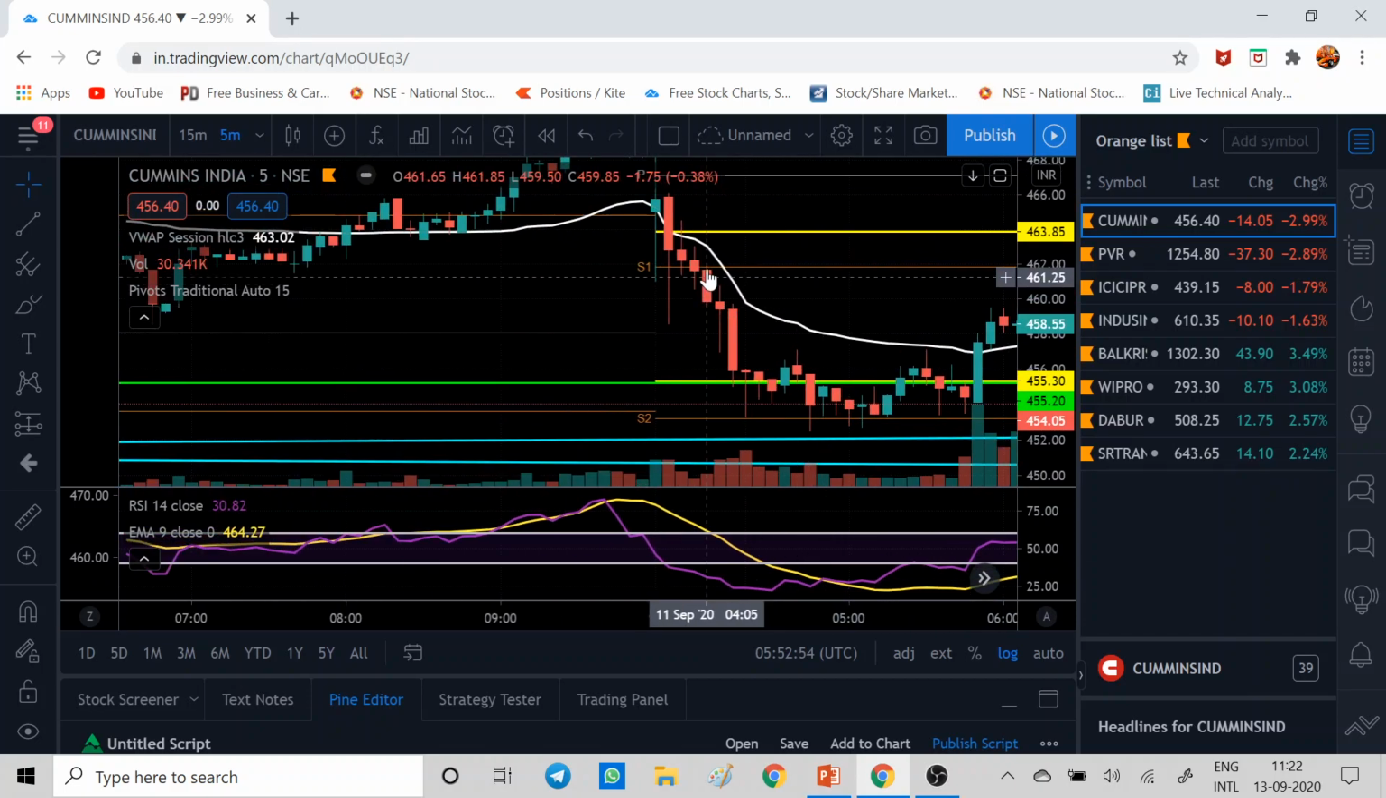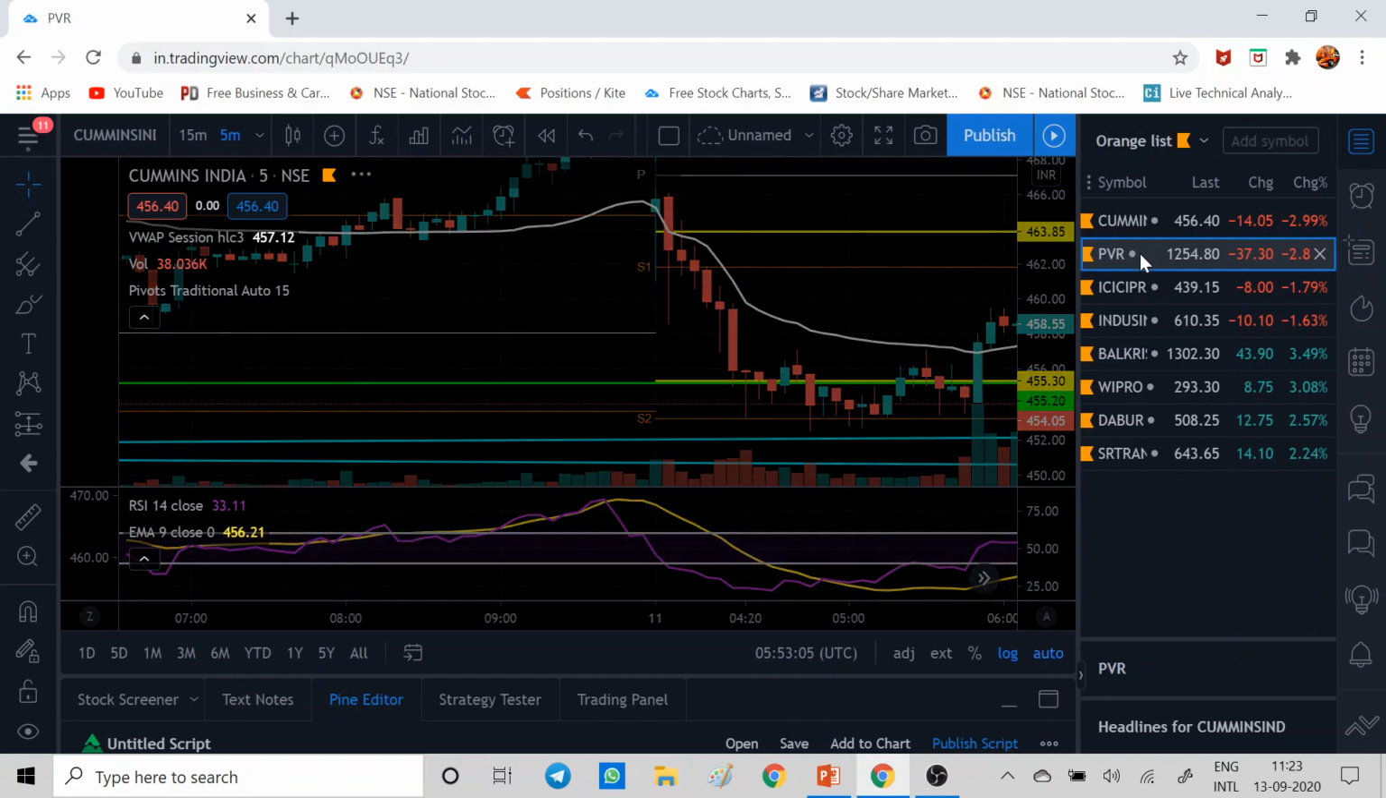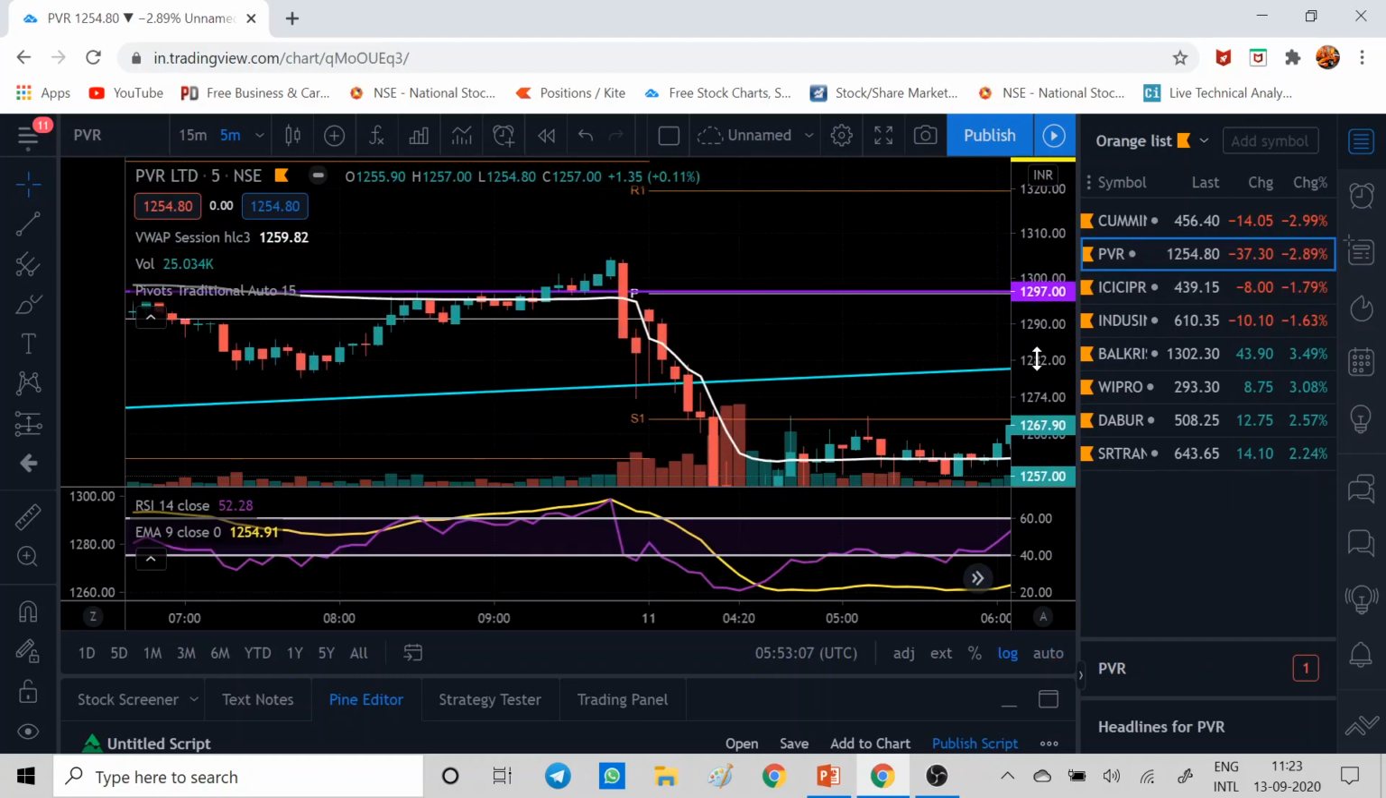For a scalper, even 1 rupee matters. If you are dealing in 5,000 quantity, for 1 rupee you get 5,000 rupees. So every penny counts for a scalper. Let's see another example so that you get a clear idea.